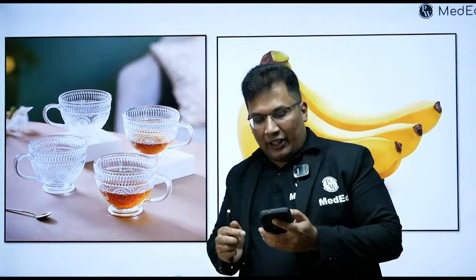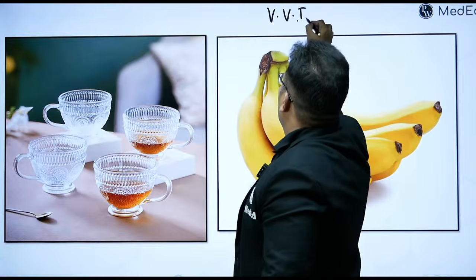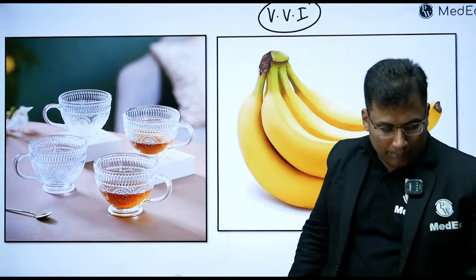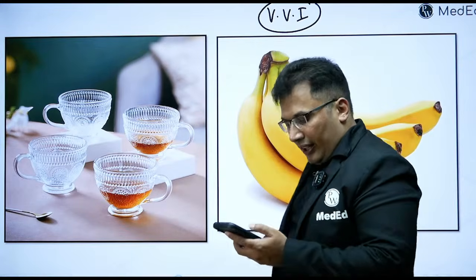So basically vasovagal inhibition. Soumyadeep, very good. Excellent answer. So banana syndrome, vagal inhibition. That's great, Priyanka.